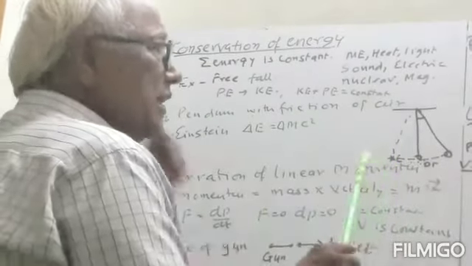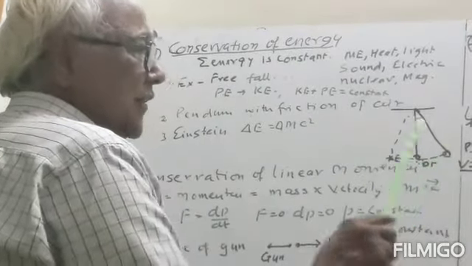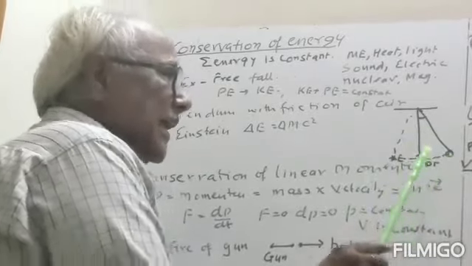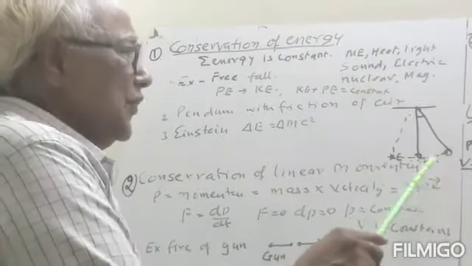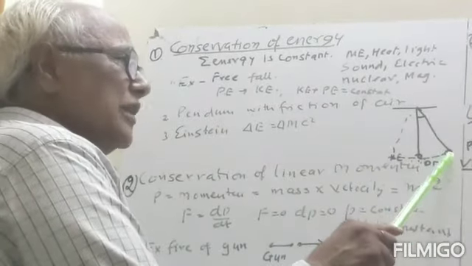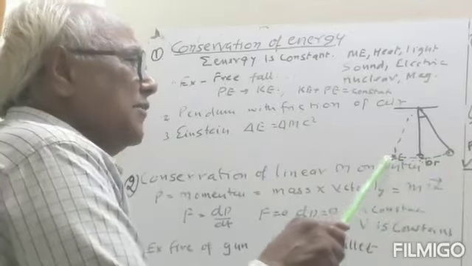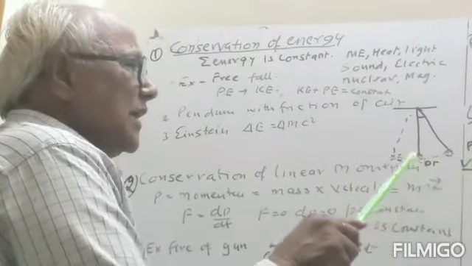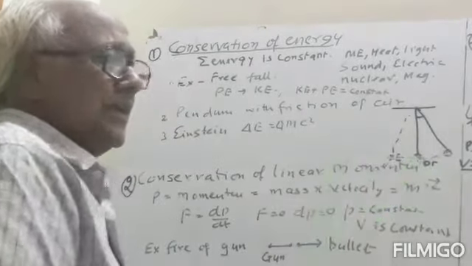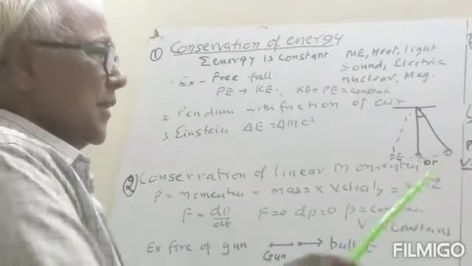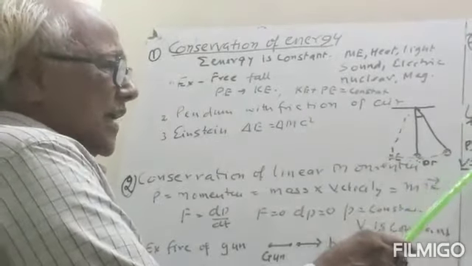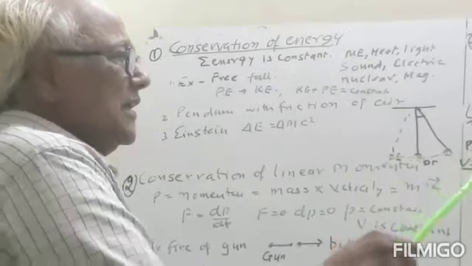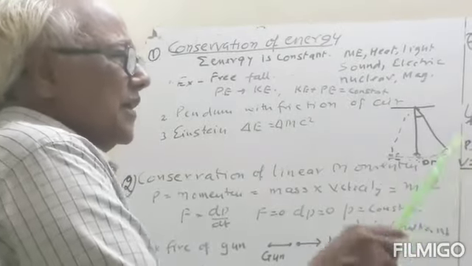Now, here, this is if there is no air resistance. If air resistance is there, then if you start the oscillation here, after some time the amplitude of the oscillation will decrease and ultimately it will stop. Why will it stop? It means the potential energy and kinetic energy interconversion is not perfect.